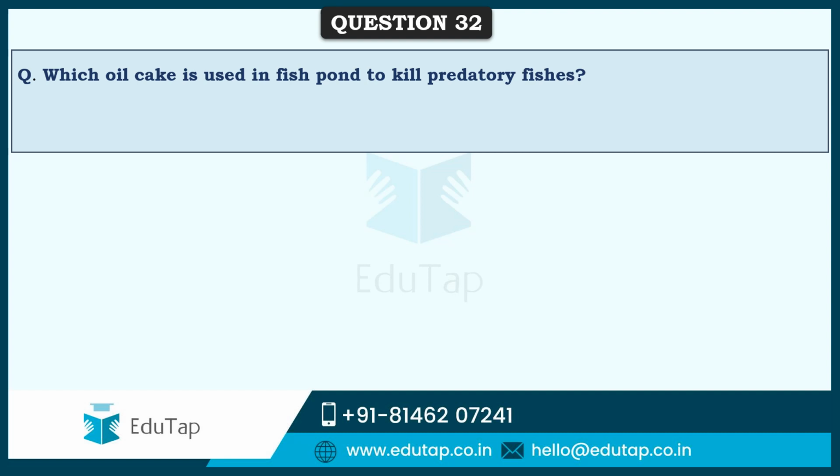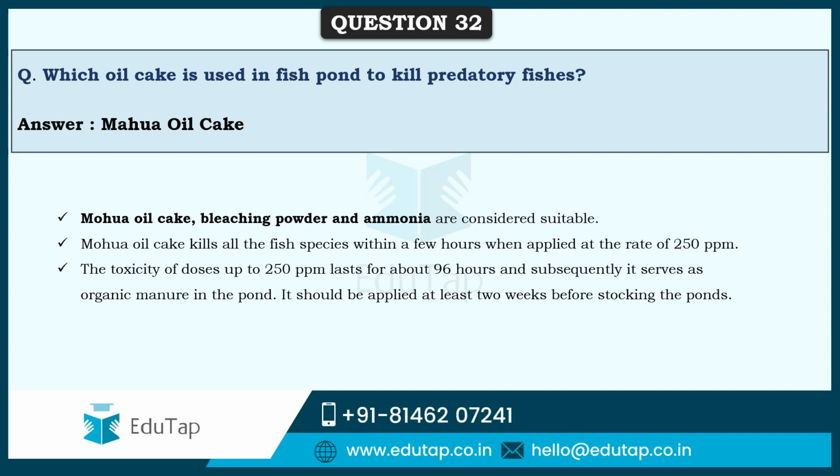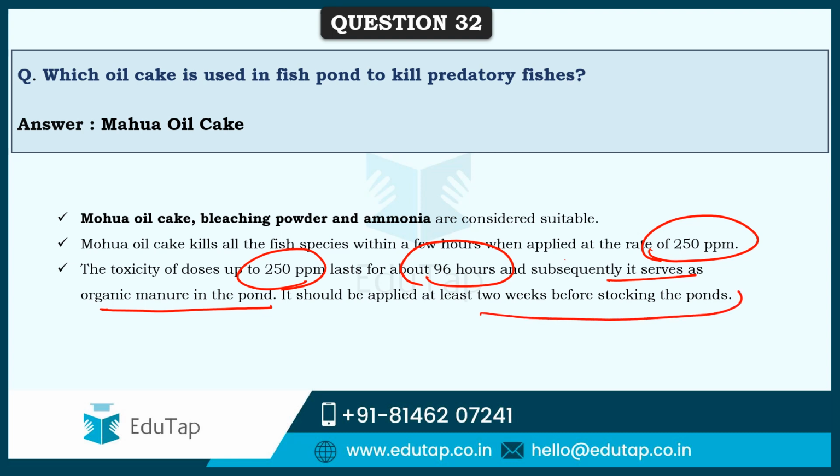So here the question is, which oil cake is used in fish ponds to kill the predatory fishes? And the correct answer is mahua oil cake. This is a little bit poisonous to the fishes, and mahua oil cake kills all the fish species in that pond within a few hours when applied at the rate of 250 ppm, parts per million. And the toxicity of this 250 ppm will last for 96 hours only. And subsequently the same mahua cake serves as organic manure in the pond. So it should be applied at least 2 weeks before stocking the ponds with the fingerlings.